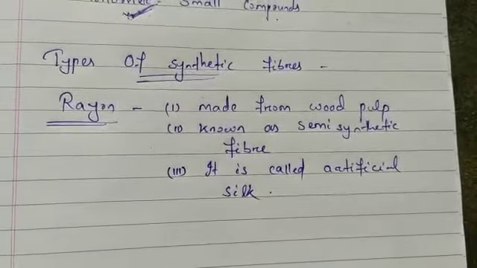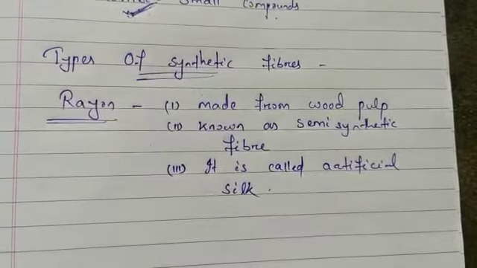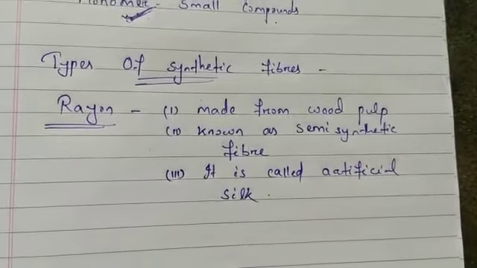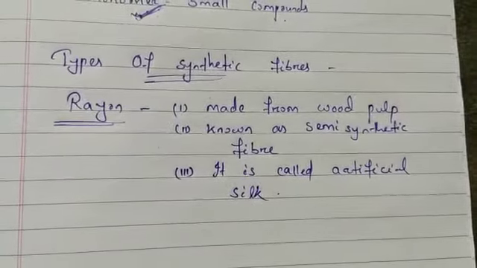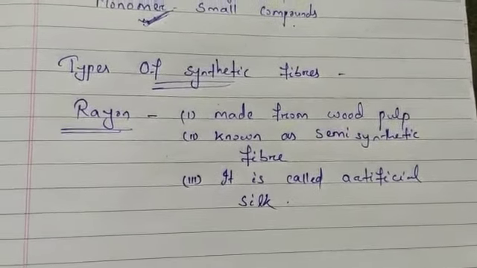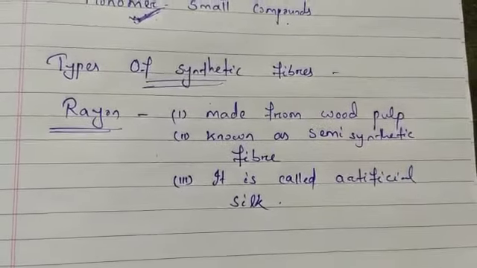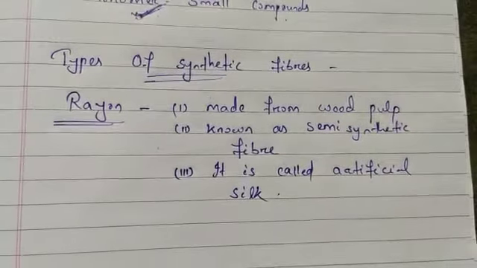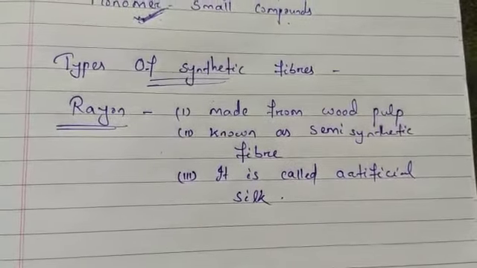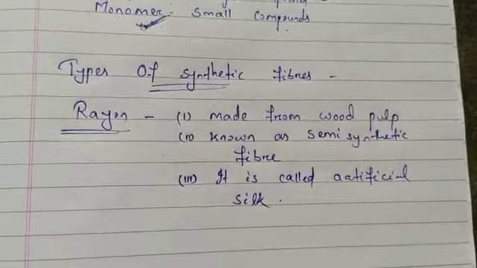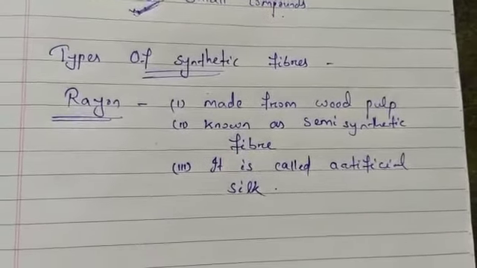It gives the shine, texture, and properties, everything looks like silk, but it is much cheaper than silk. The cost is much less than that of silk. It can easily be dyed into different colors, which means we can get clothes of different colors from rayon fiber.